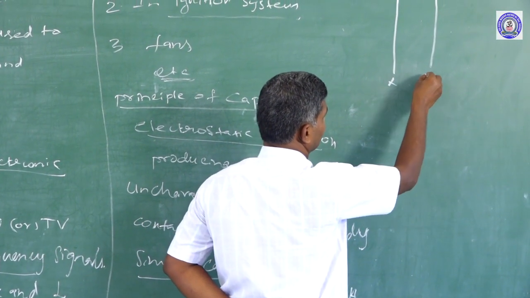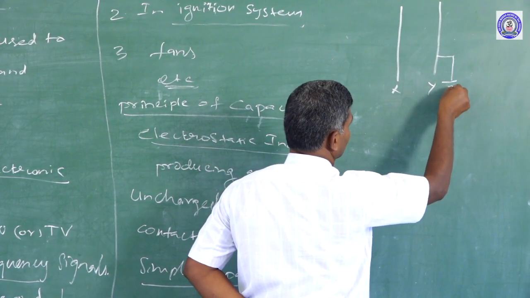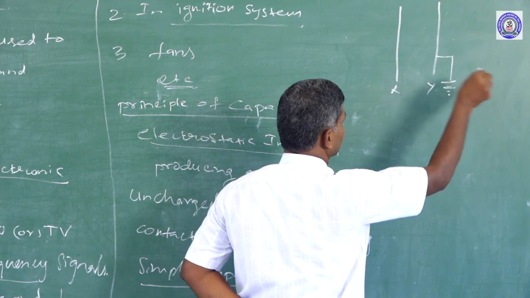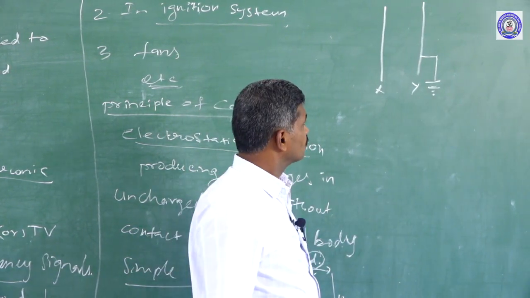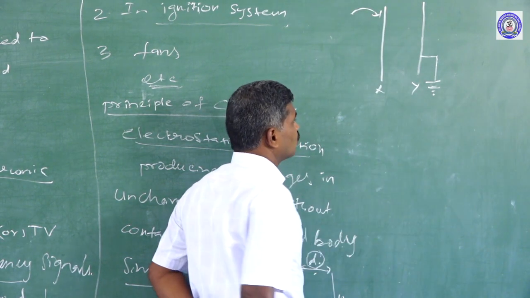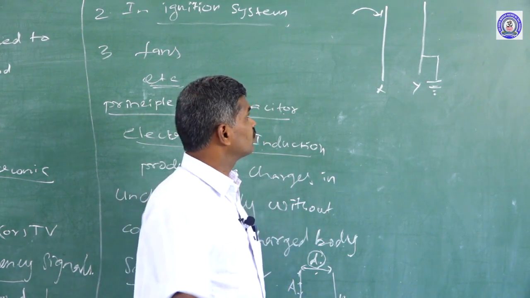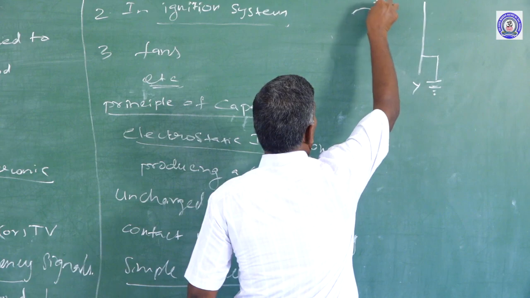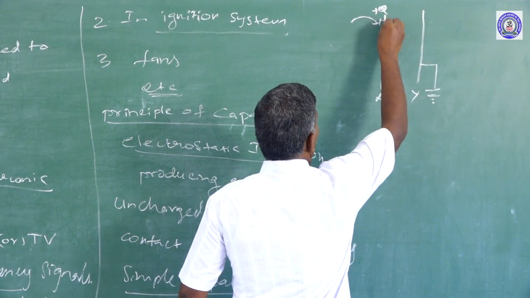The first plate is X and the second is Y, and here we are grounding the second plate. Now we give plus Q charge, positive charges, to the X plate.